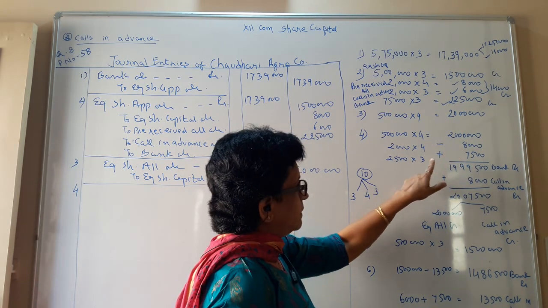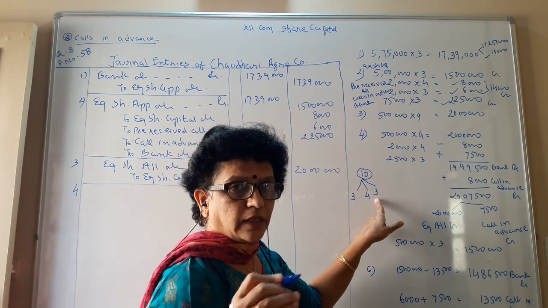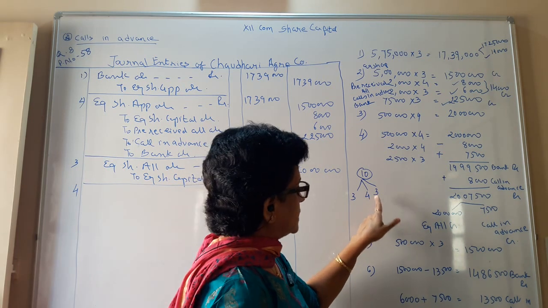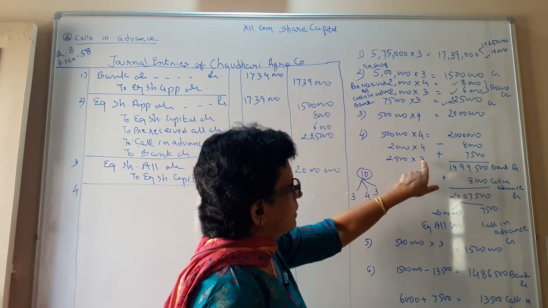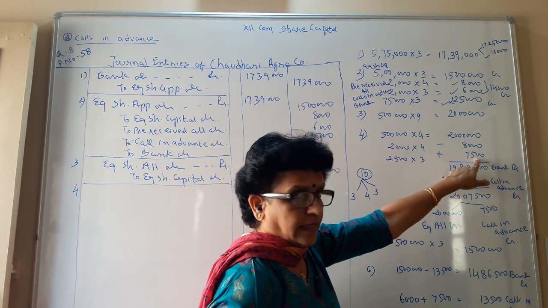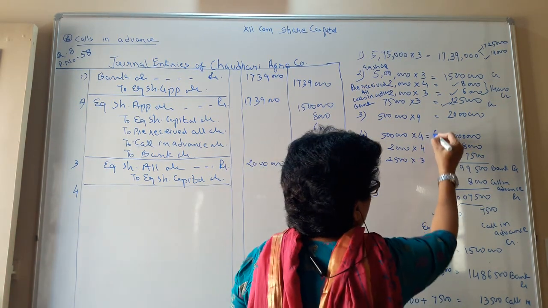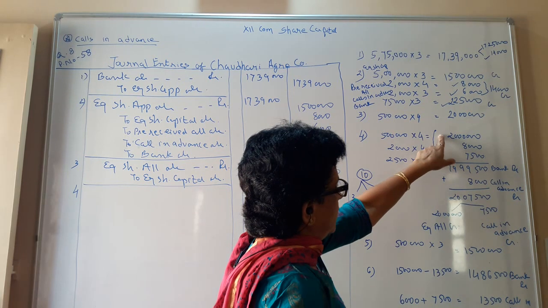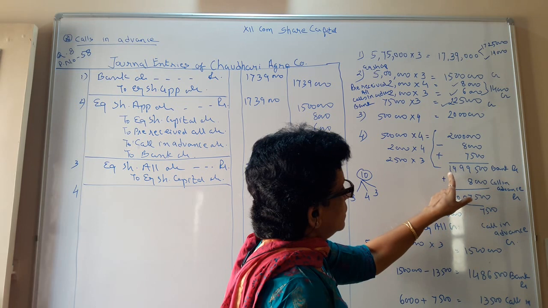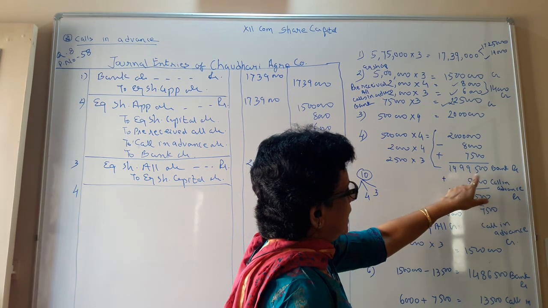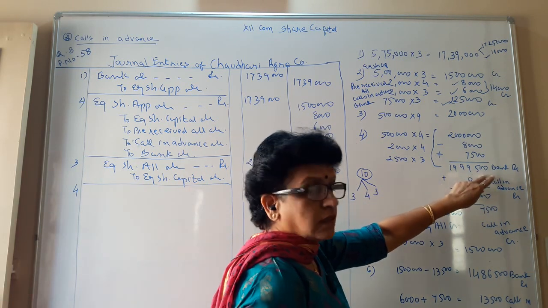So total 20 lakh minus 8,000 which you are not going to receive. But at the same time, you have another piece of information: one shareholder holding 2,500 shares has paid the first and final call money. So that is 2,500 into 3, that is what you are getting. So that entry is to be done. So your bank account is going to be like this: 20 lakh minus 8,000 plus 7,500. So you have 19,99,500 that is going to be received by you in the bank.